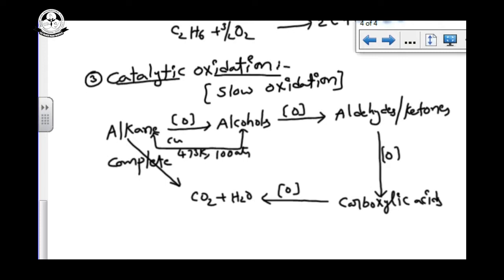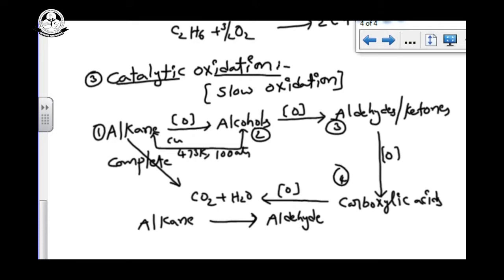The same alkane is converted into aldehyde. That is from step number 1 to step number 3. This is step number 1, this is 2, this is 3, this is 4, this is 5. So 1 to 5 is complete oxidation, remaining all are slow oxidation. For 1 to 2, we use the catalyst copper at 473 Kelvin temperature and 100 atmospheres.